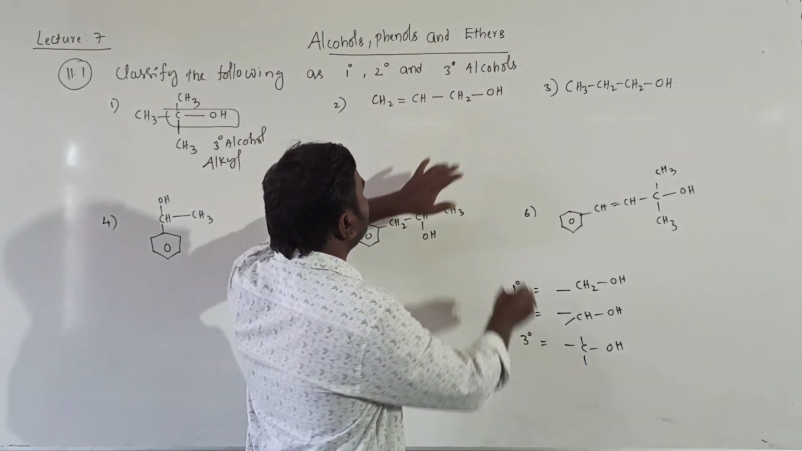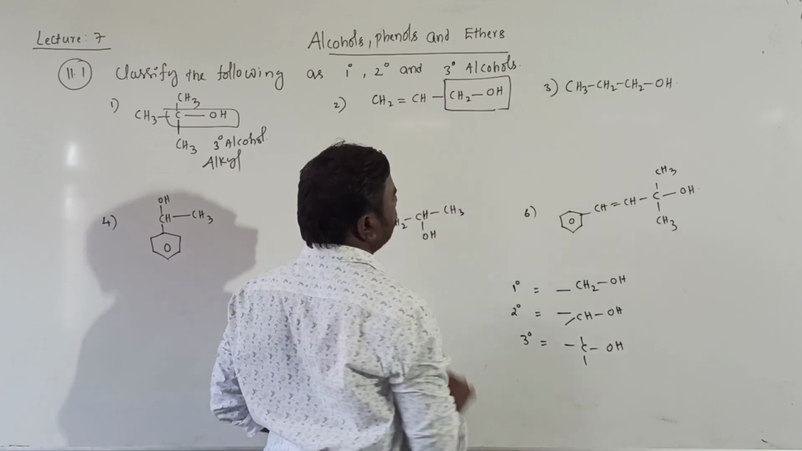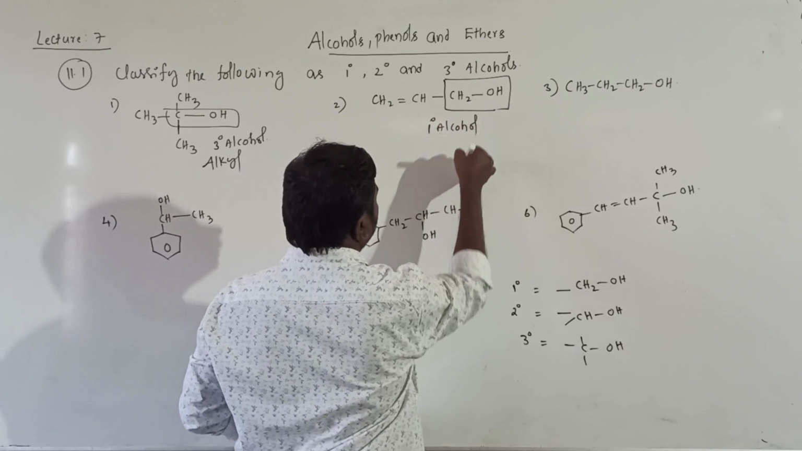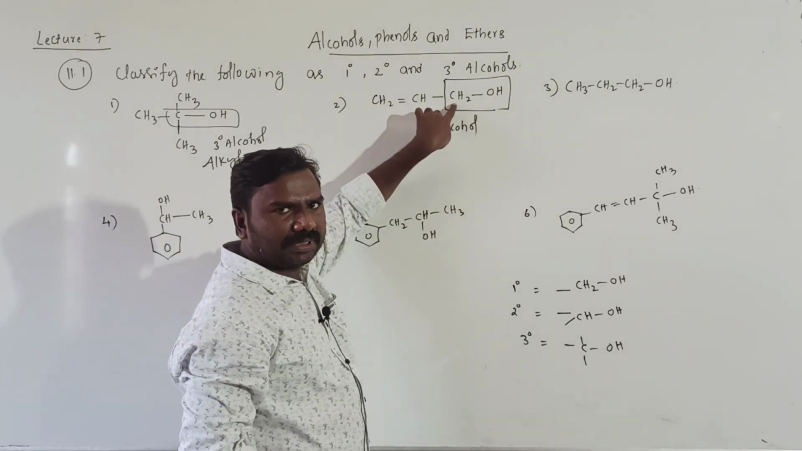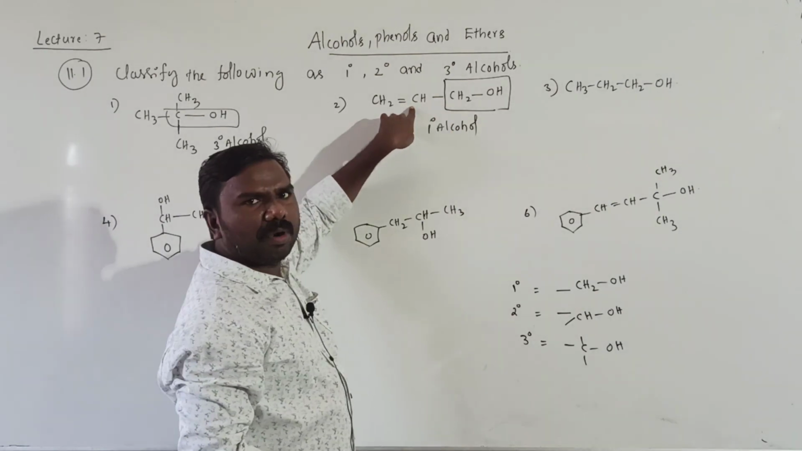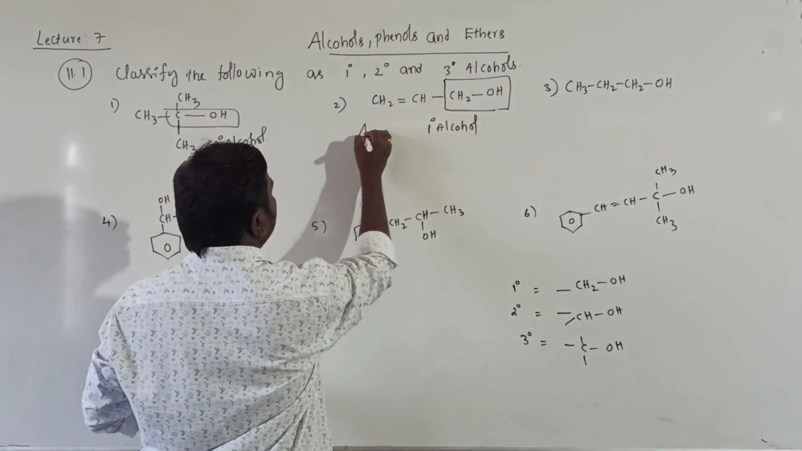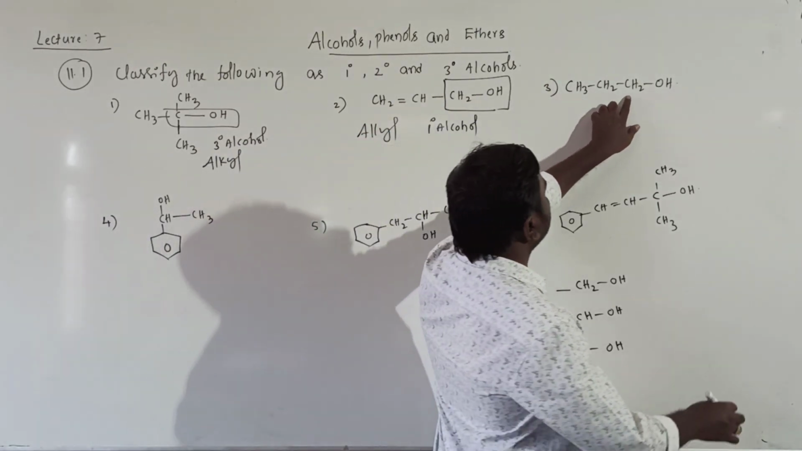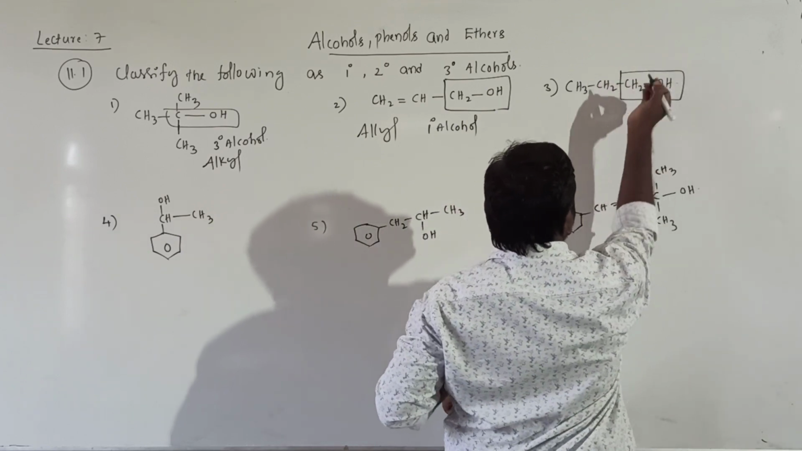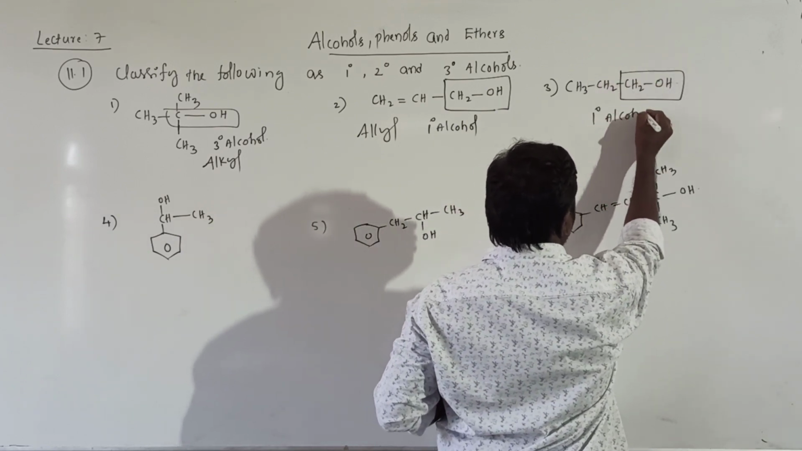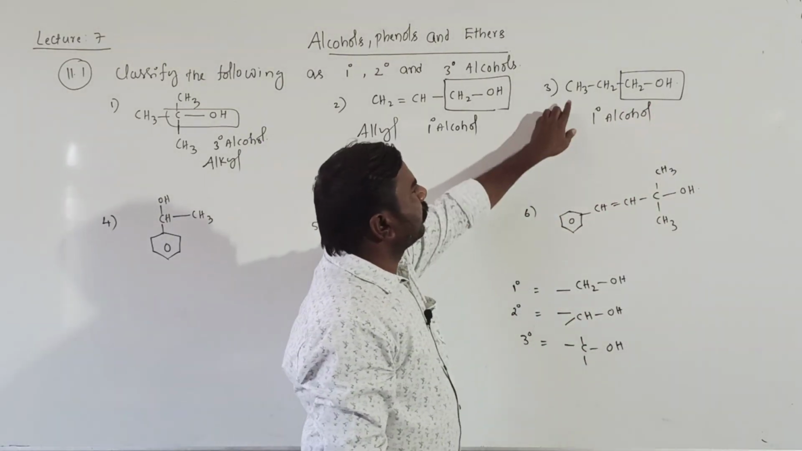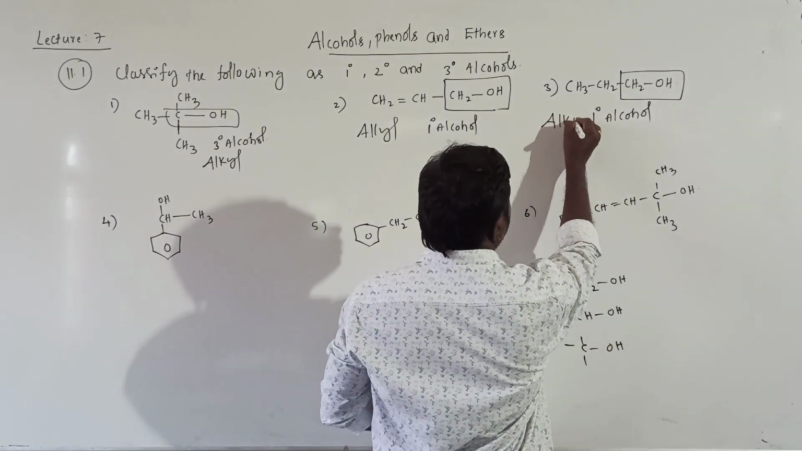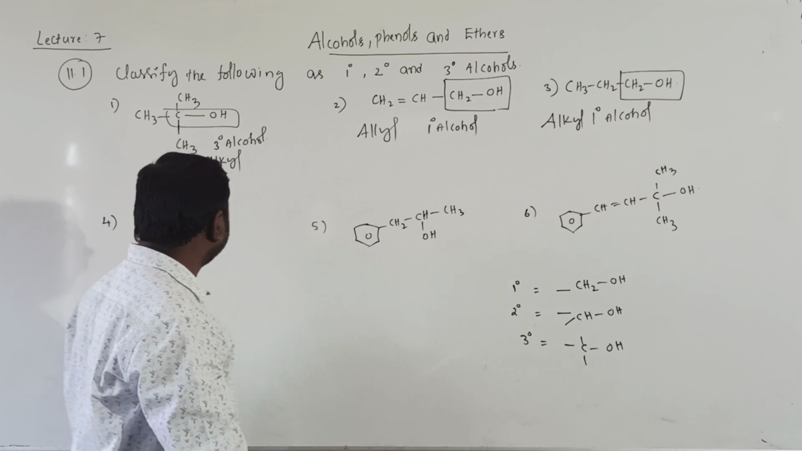Next, it is CH2OH. CH2OH means primary alcohol. The OH attached carbon atom is sp3, next to the doubly bonded carbon atom, so those are called allyl alcohols. Allyl primary alcohol. Next one, CH2OH it is. That's why it is also a primary alcohol. Next is an ethyl group, that's why it is an alkyl alcohol.